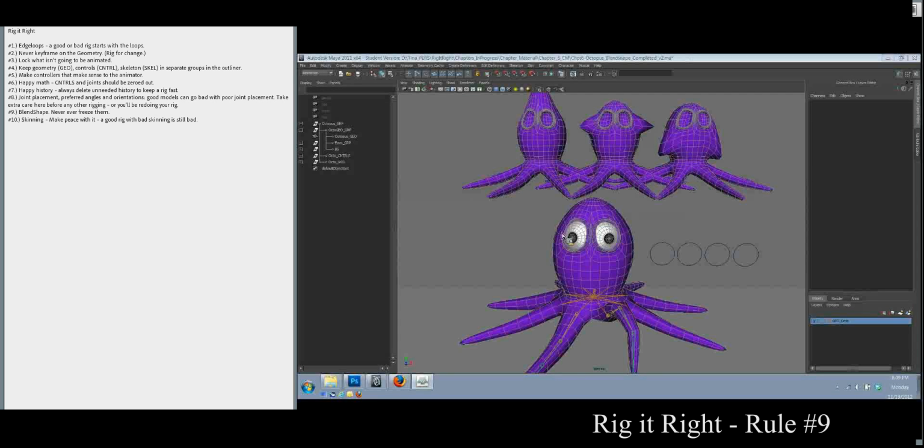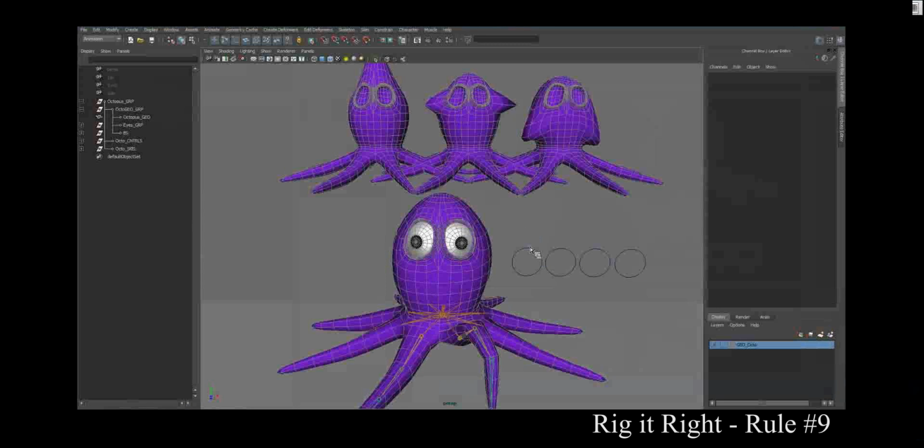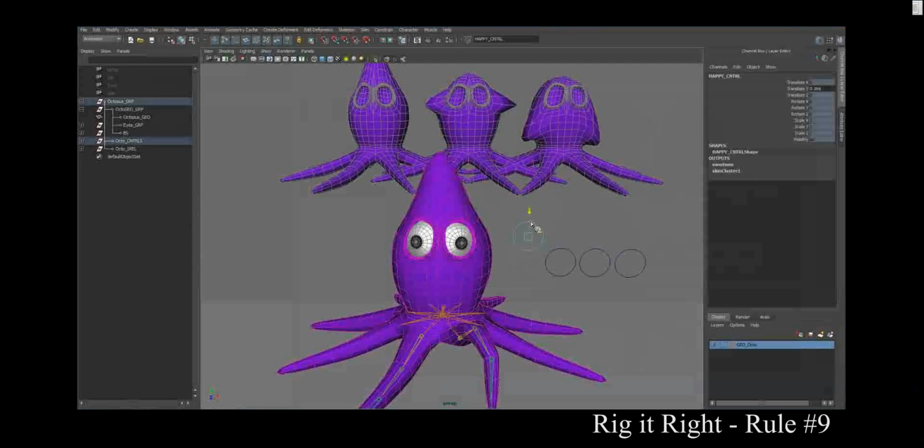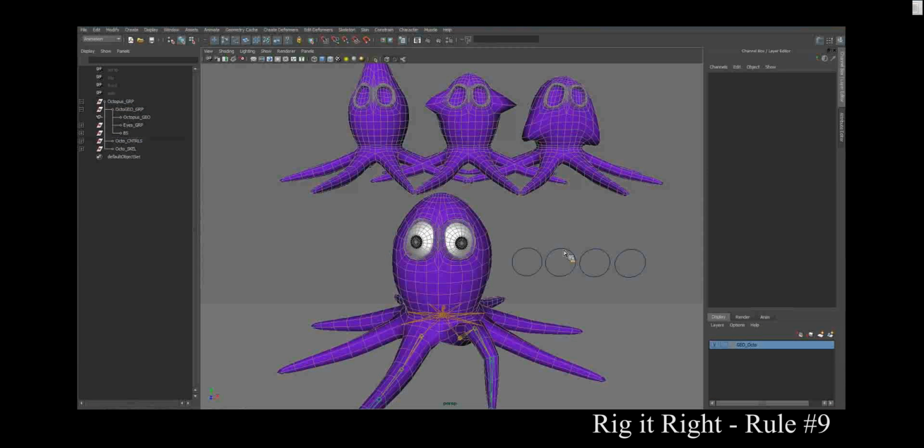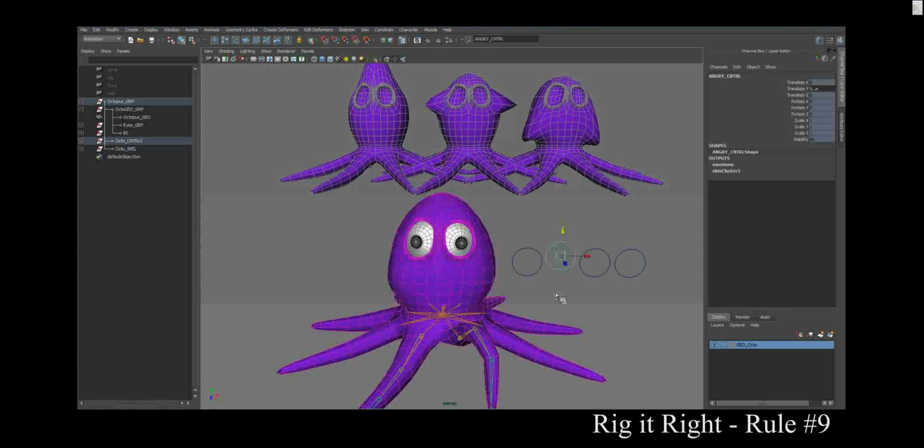Rule number, which are we on? 9. Blend shapes. Never, ever, ever freeze blend shapes. Let's see what that does to us. So right now I've got these 3 blend shapes in here.